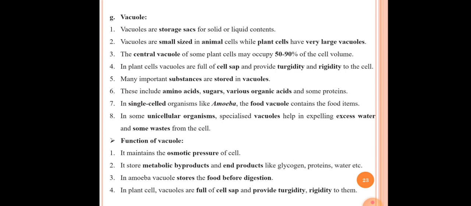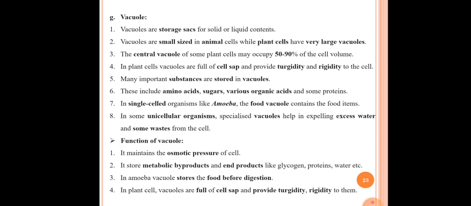The second point here is vacuoles are small in size in animal cells, while plant cells have very large vacuoles. We already covered this in the previous slides: an animal cell has a small vacuole and a plant cell has a large vacuole. The third point is the central vacuole of some plant cells may occupy 50 to 90% of the cell volume. In some plant cells, the central vacuole covers 50% to 90% of the total area.